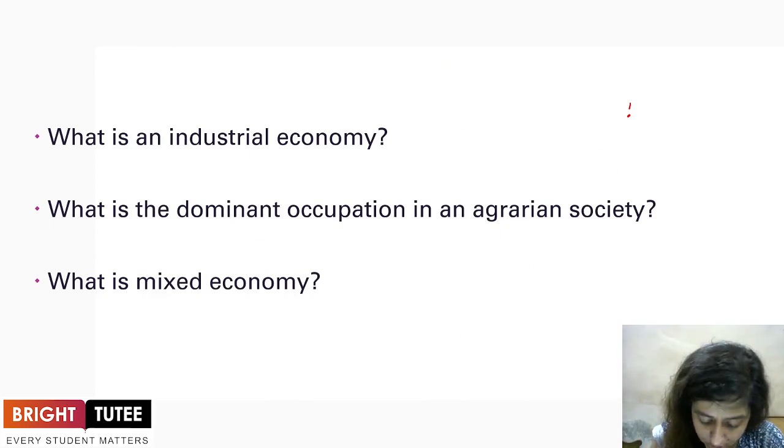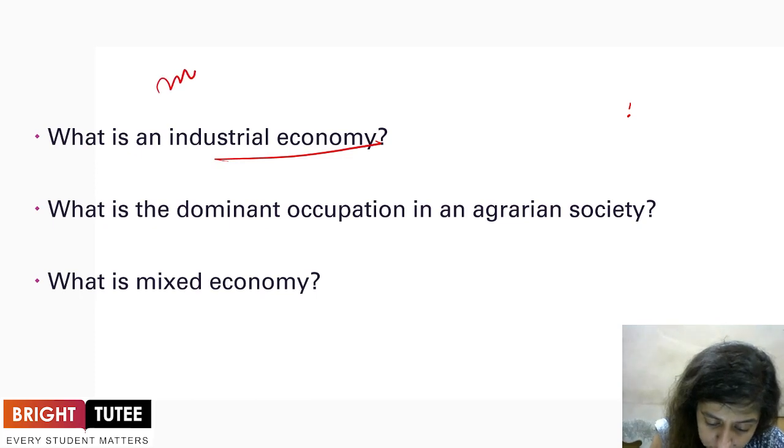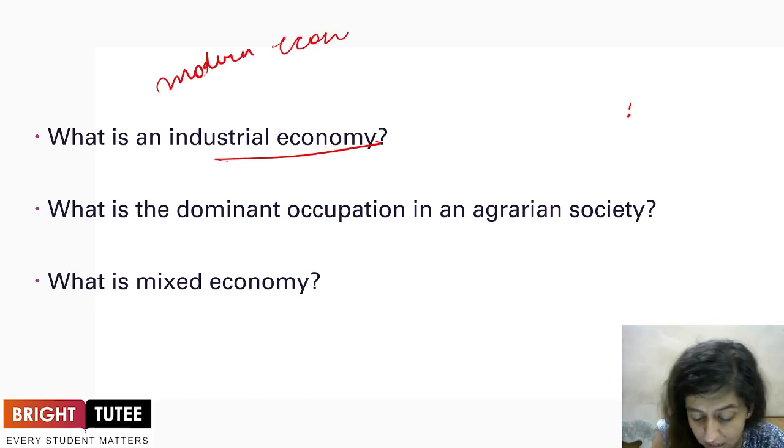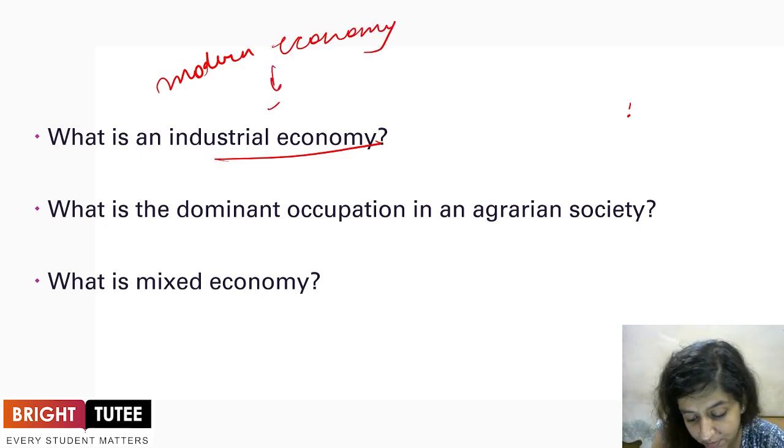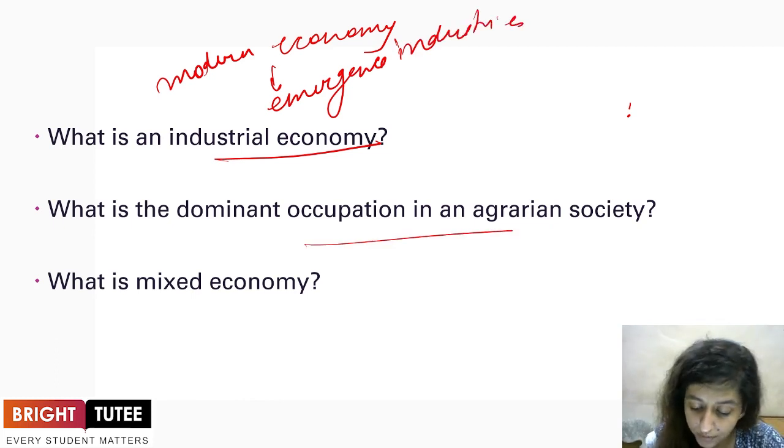What is industrial economy? It is the modern economy, wherein you see the emergence of industries, and it is termed the industrial economy. What is the dominant occupation of people in the agrarian economy?